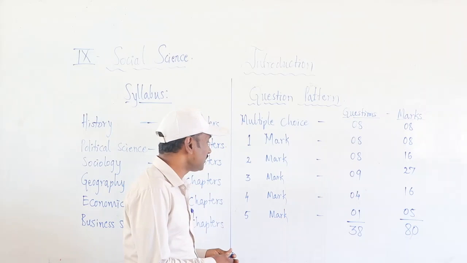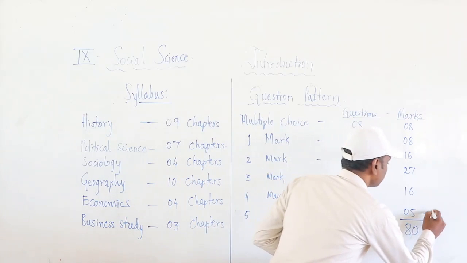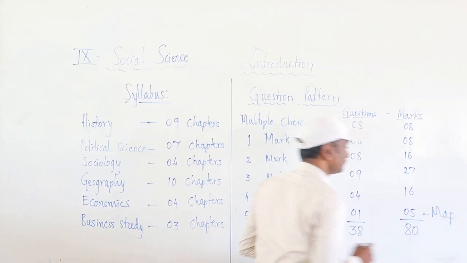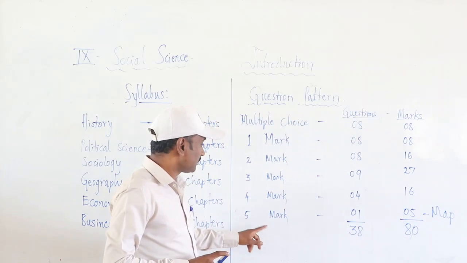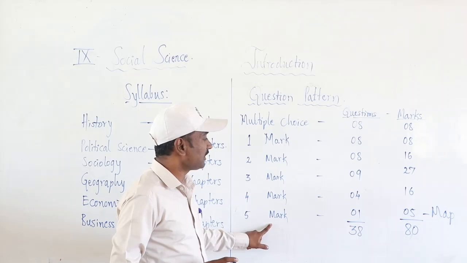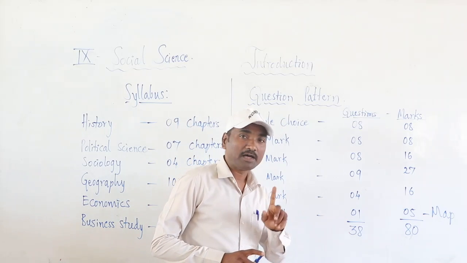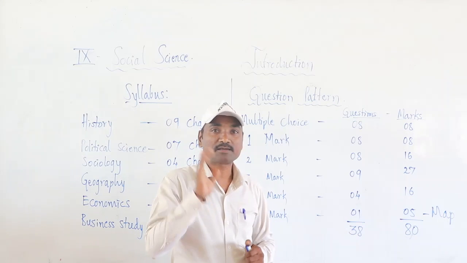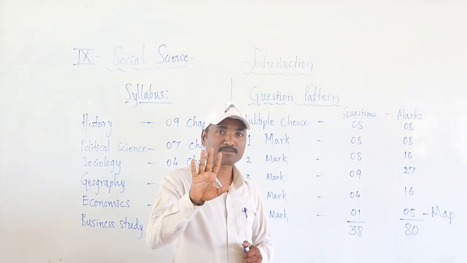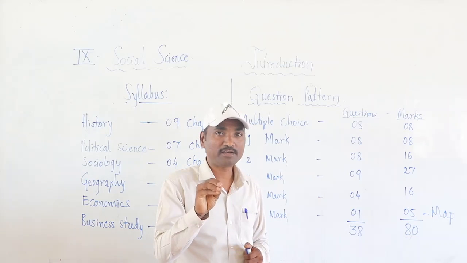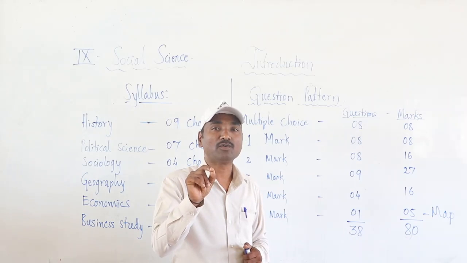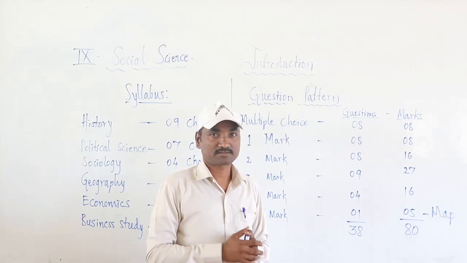This will be completely map. This pattern will be a 5 mark question. So 1 mark is for drawing of Karnataka map, and 4 marks will be allotted on the marking of those places.